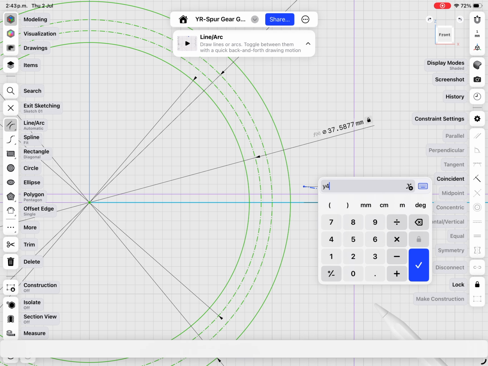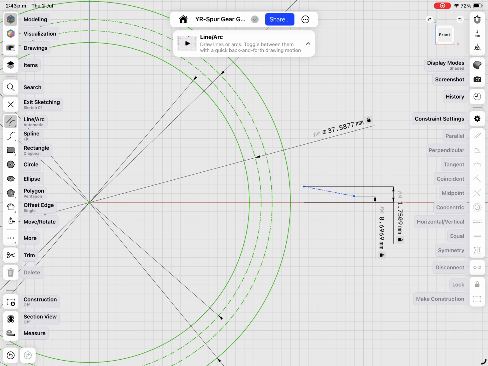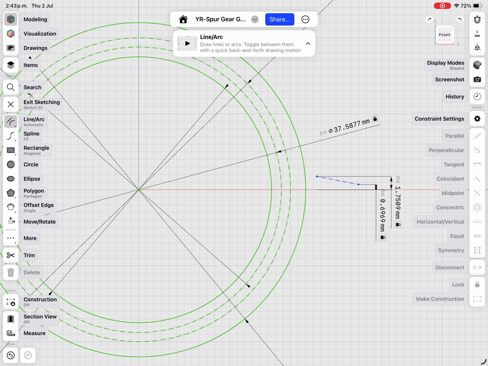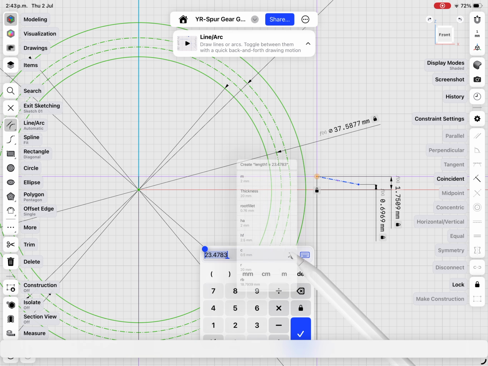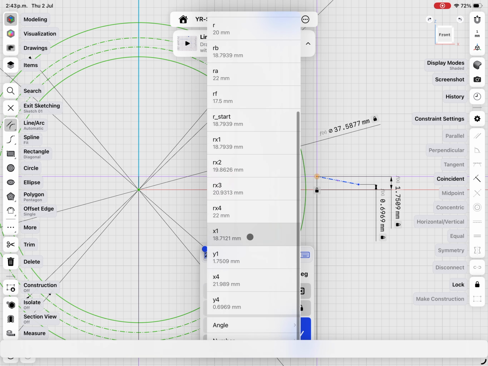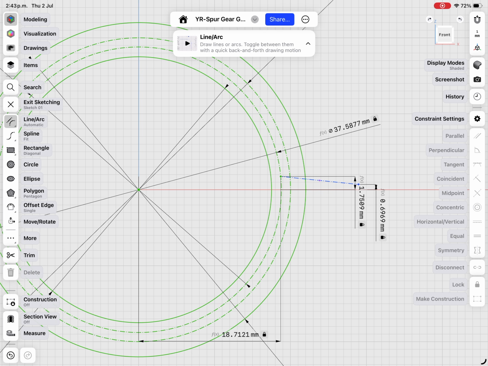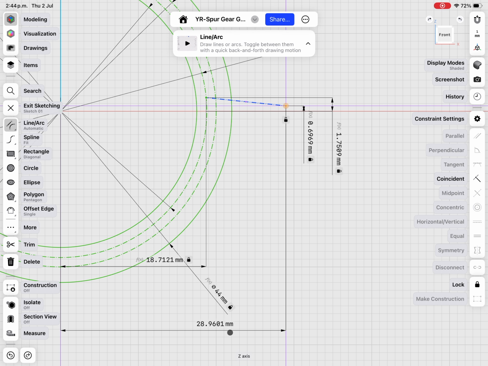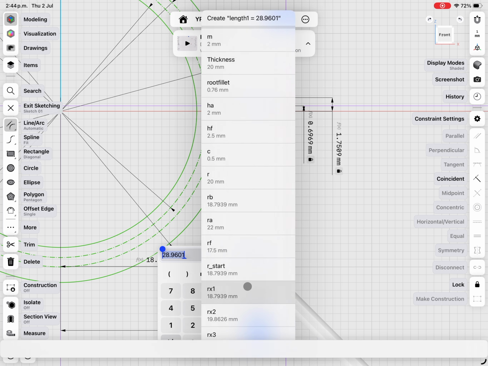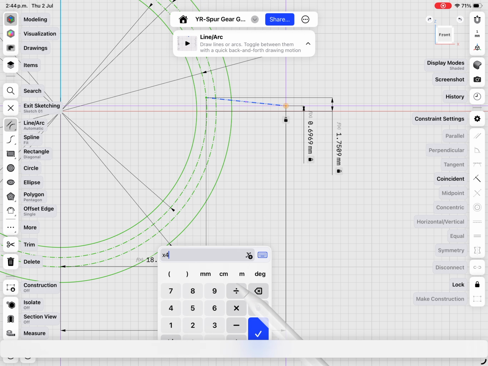It's here. Okay. Now let's go with the X coordinates. This one, X1. And finally this one, X4. Great.